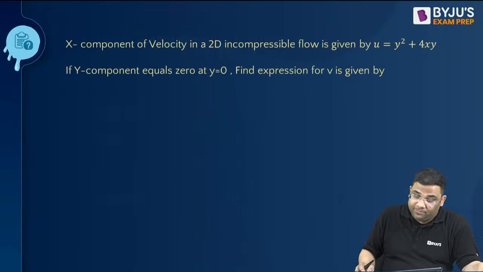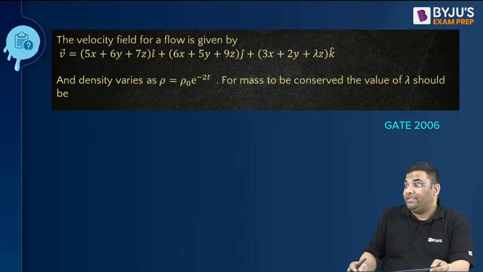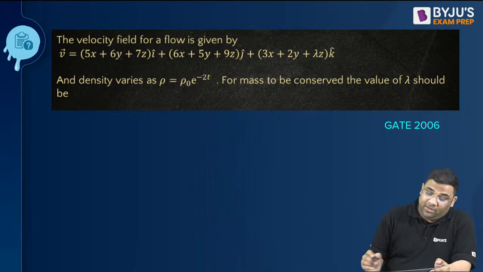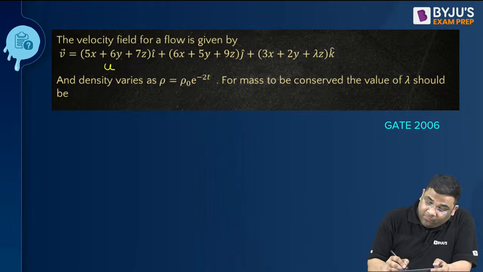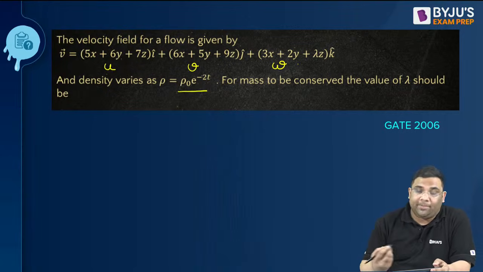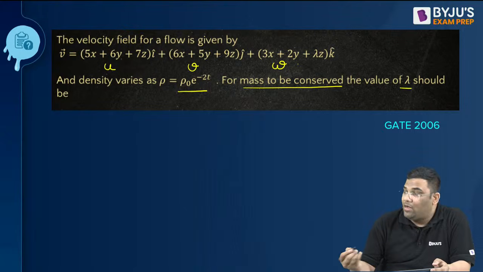Now coming back to a question. You see, this question was asked in 2006. They have given a velocity vector. This is the u component, this is the v component, and this is the w component. And you see the density is a function of time. They're writing, if the mass has to be conserved, then what is the value of lambda?